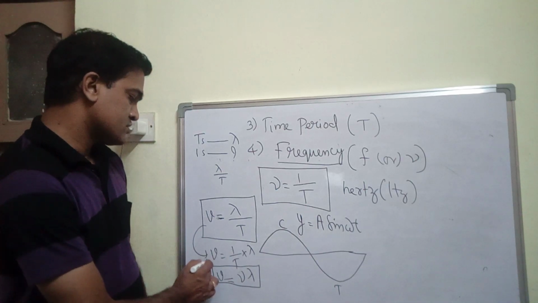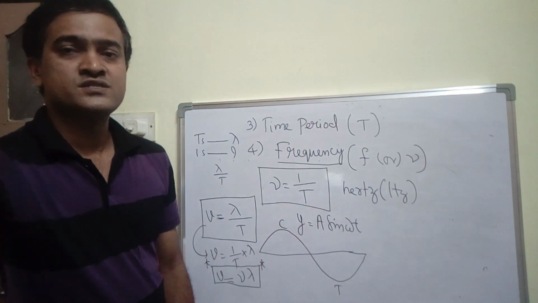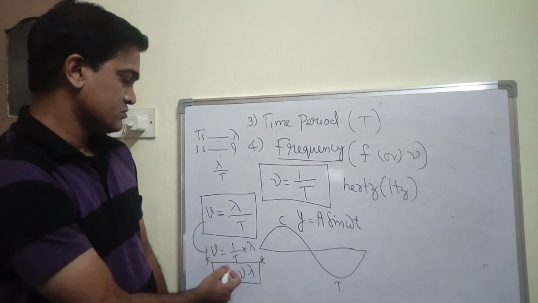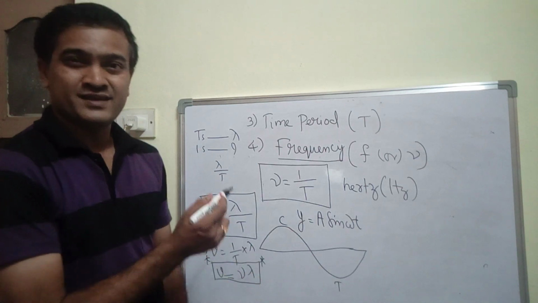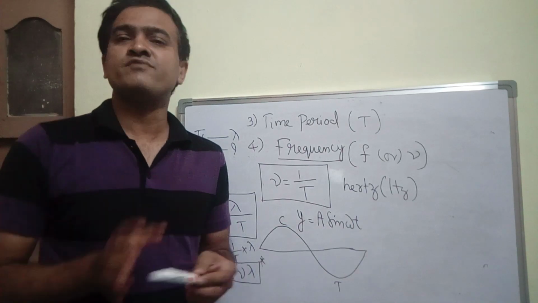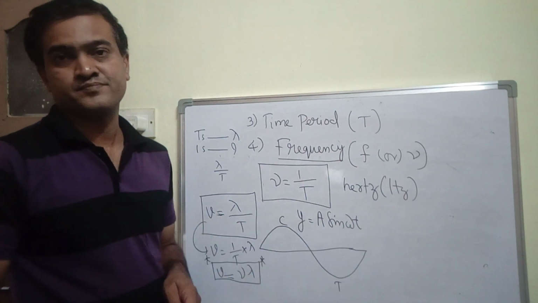This is the general formula for the velocity of any wave. v is equal to nu lambda is the general formula for velocity of any wave you take, right? Nu lambda, or you can say lambda by T.